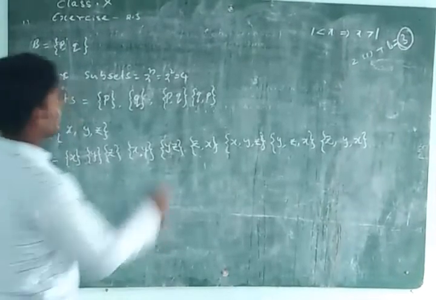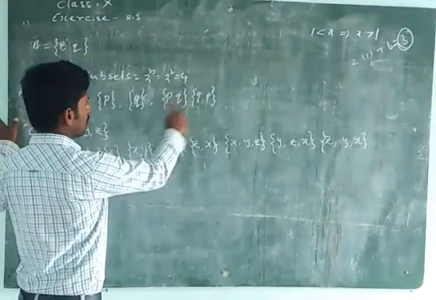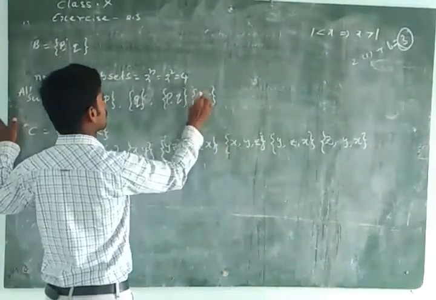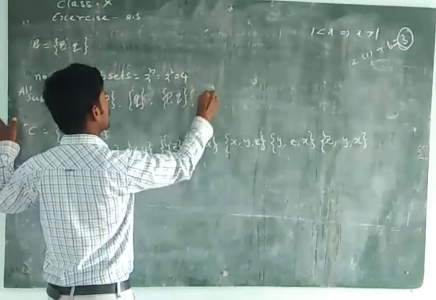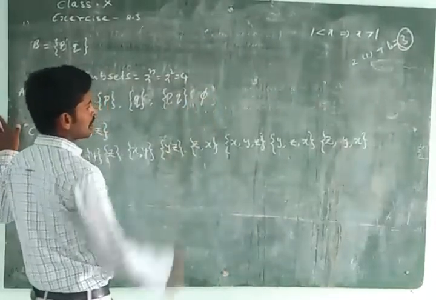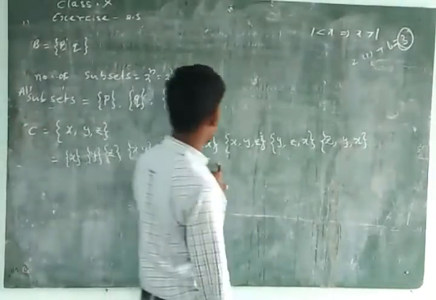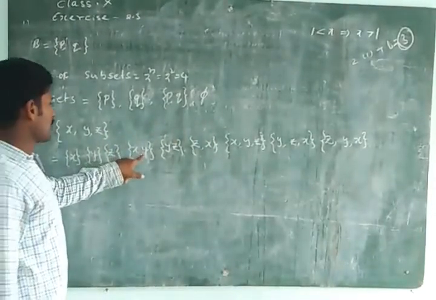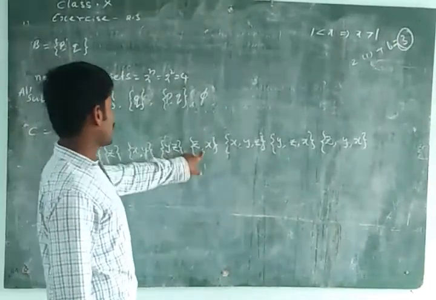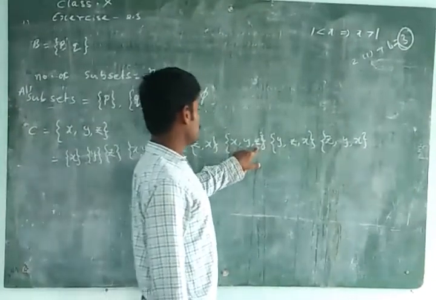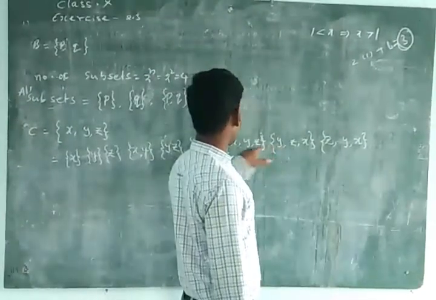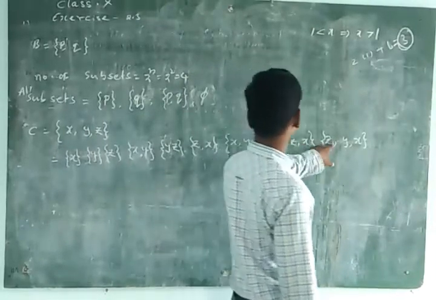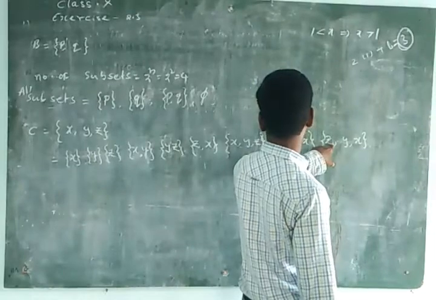PQ and QP are both equal, not repeated. Then here also: the empty set, x, y, z, xy, yz, zx, and xyz.